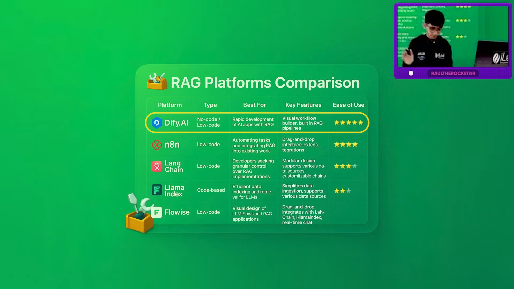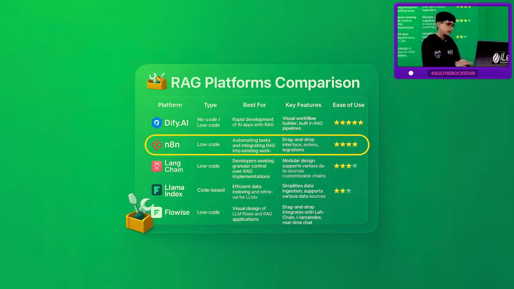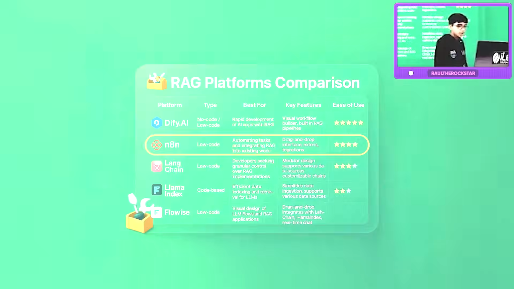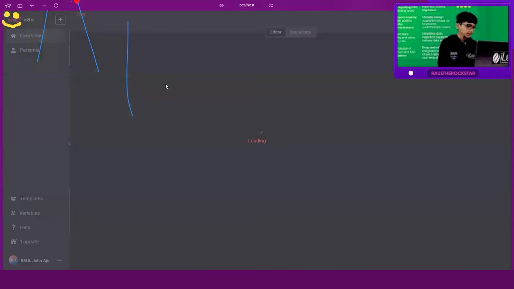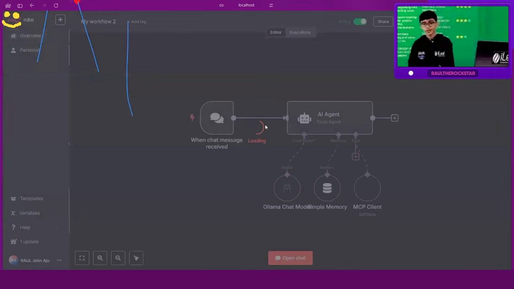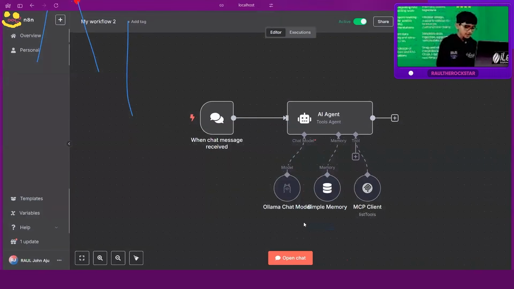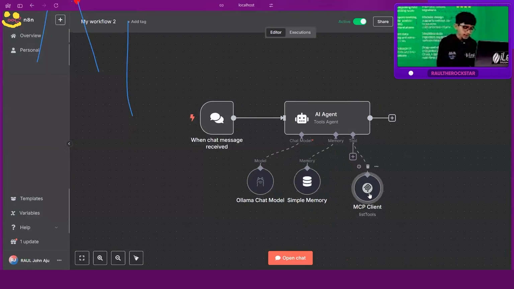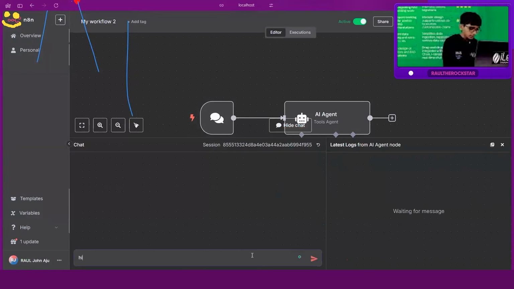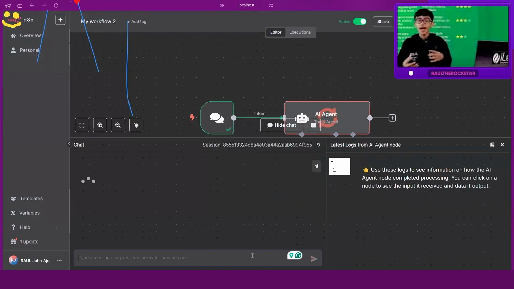Okay. Dify AI, right? Now, n8n, I'll just show you guys the UI of how n8n looks like. Now, this is how it looks like. Okay, let it just load. Okay, this is how n8n looks. So for example, this is one of the workflows I have created. Here you can see I've just connected my Ollama, and a simple memory and an MCP agent, all those kind of stuff. I'll just put in a hi. Now you can do a lot of RAG stuff here. I'm not going to go too in depth. I just want you guys to see what this is, what it means.